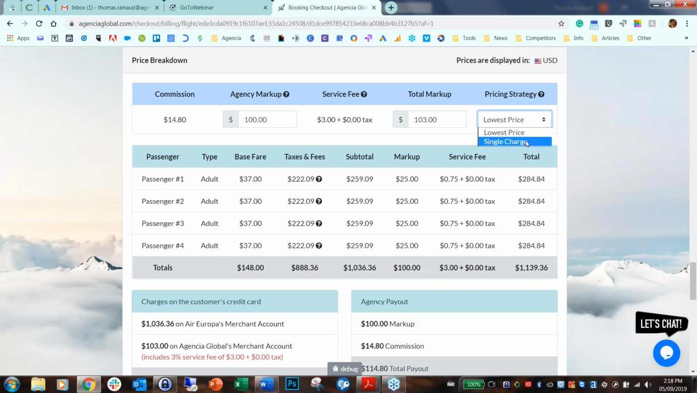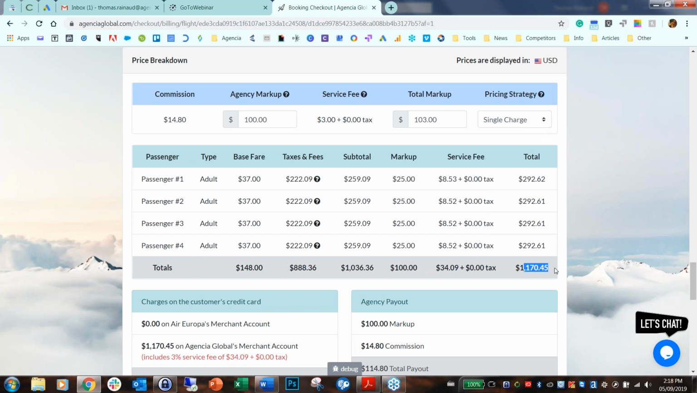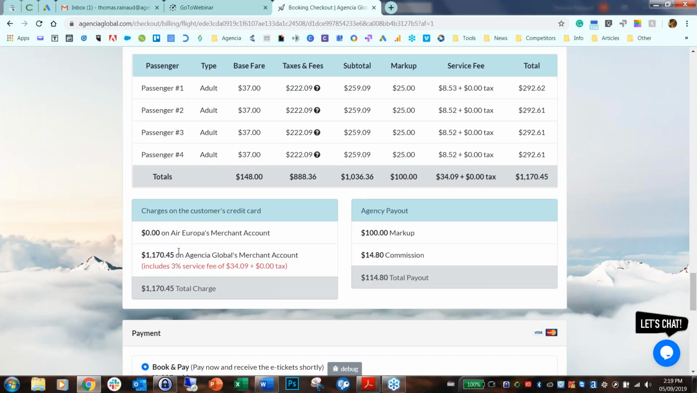Now, I'm going to click on this and you're going to see that a lot of things move around. If I click on single charge, as you can see, the price here increased a bit. The service fee increased by a decent amount. But if I draw attention to the charges on the customer's credit card, now you have $0 on Air Europa's merchant account and everything on Agencia Global's merchant account. So what happened is that obviously we are taking care of the whole charge. Everything is charged on our merchant account. We will take care of paying you, giving you your payout at the end of it, because your commission and markup are still the same as they were before.